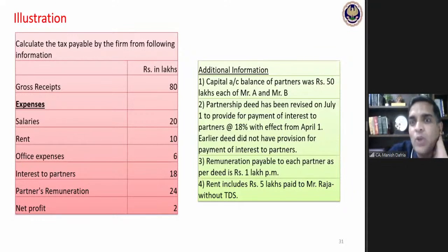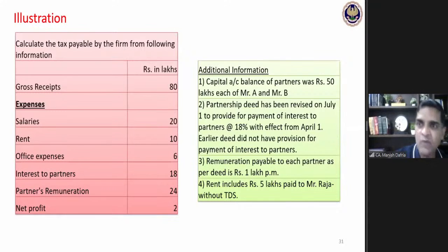The earlier deed did not have a provision for the payment of interest. I have made a partnership deed only from 1st of July. The 1st July deed has authorized the payment of interest at the rate of 18%. Prior to 1st July, there was no such deed. The 1st July deed has authorized the payment with effect from 1st of April. But we have discussed this thing: you cannot authorize with retrospective effect.